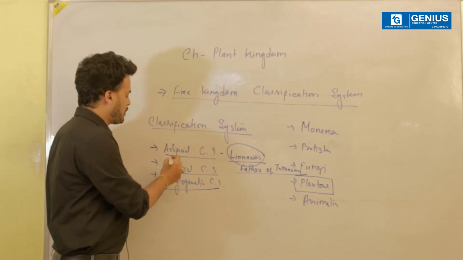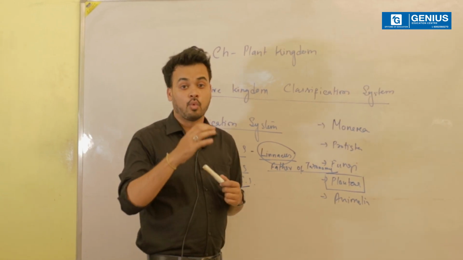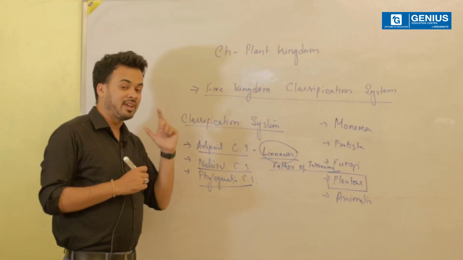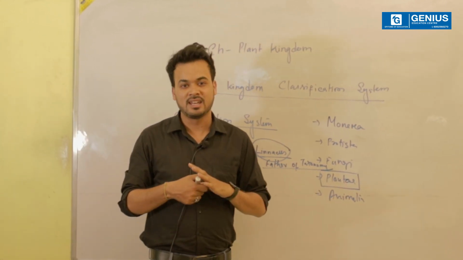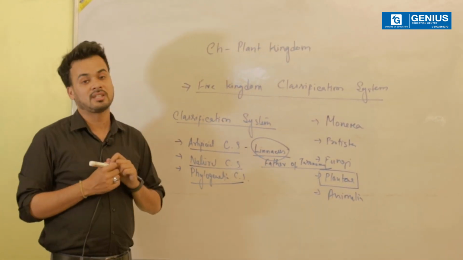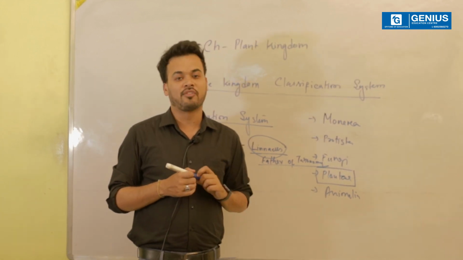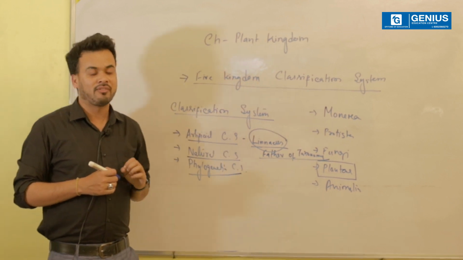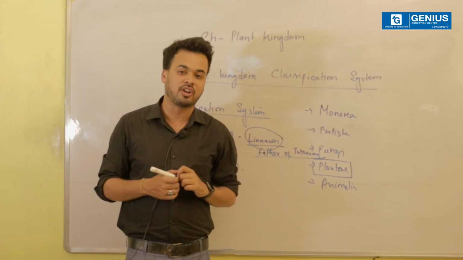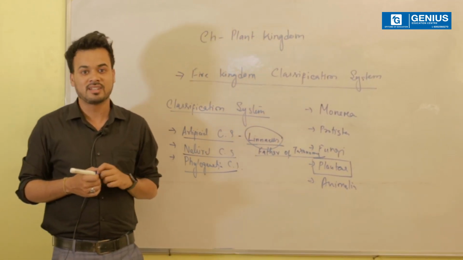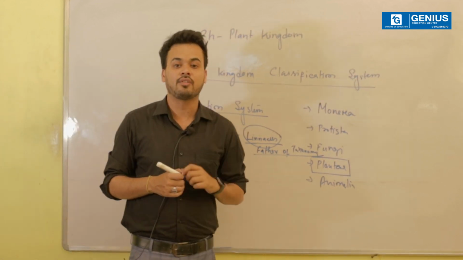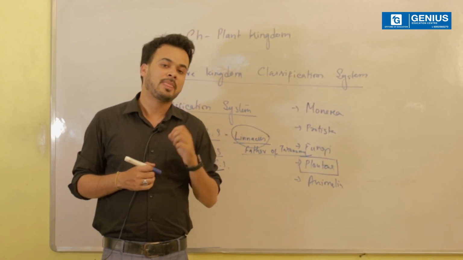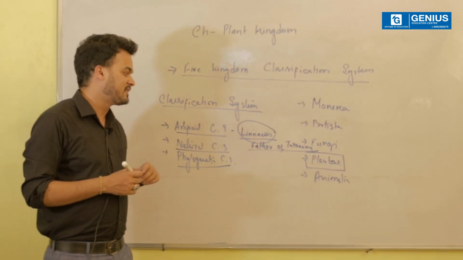He basically proposed the artificial classification system. Now, what exactly does this classification system say? This was the very first classification system proposed by Linnaeus, and it was completely based on gross morphological characters. Now, will it be convenient enough to say that just considering the gross morphological characters shall be enough? Obviously it's not. Apart from that, it gave equal weightage to vegetative and sexual characters, which again was a very unacceptable point of this classification system.